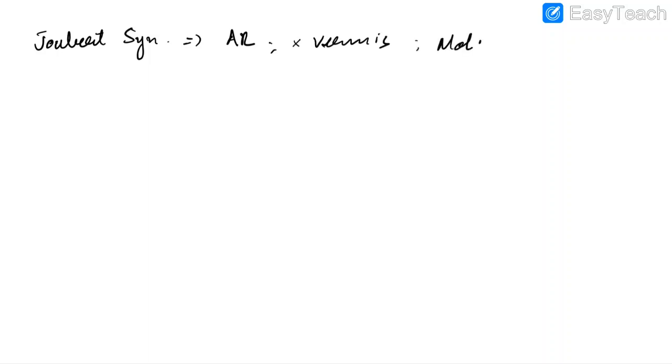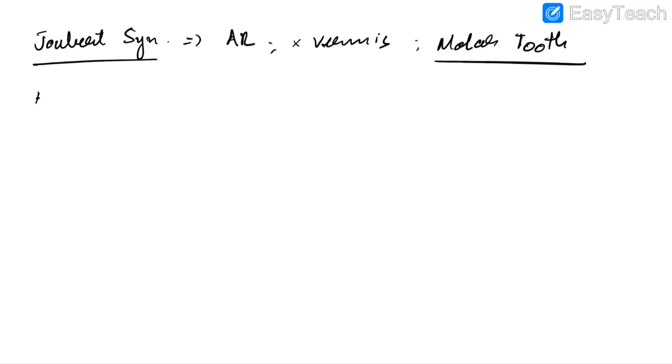Now let us discuss about Joubert syndrome. It is an autosomal recessive disorder. In this case, there will be cerebellar vermis hypoplasia. The named radiological sign is molar tooth sign in MRI. Remember, molar tooth sign is seen in Joubert syndrome.